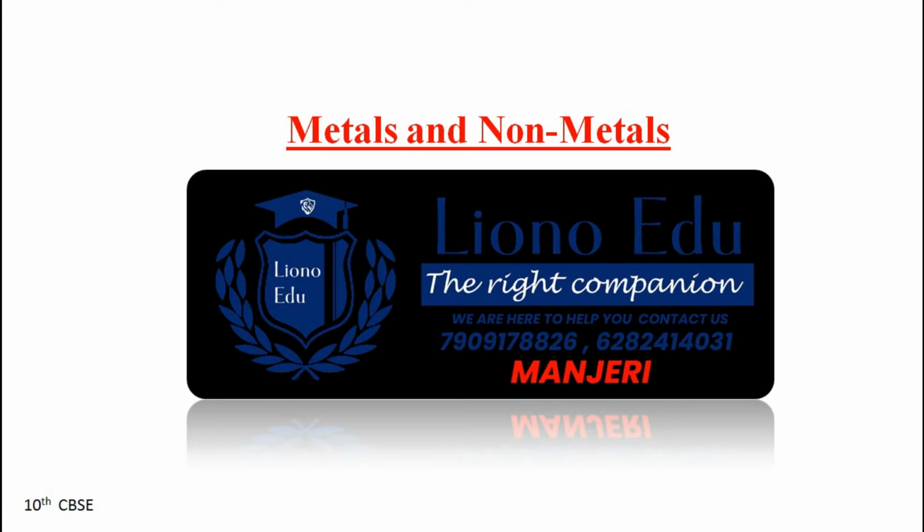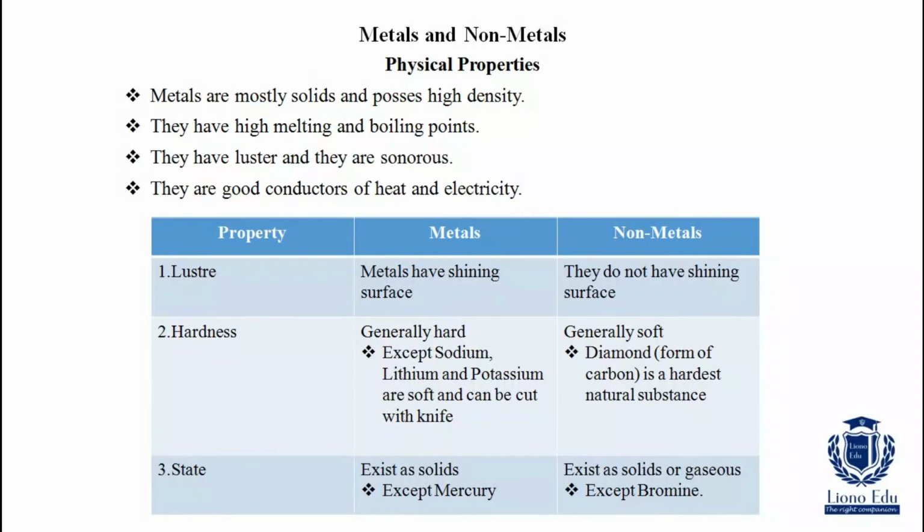Today we are seeing 10th CBSE Chemistry, chapter Metals and Non-Metals. What are the physical properties of metals and non-metals? Let's see. Metals are mostly solids and possess high density. They have high melting and boiling points. They have luster and they are sonorous.